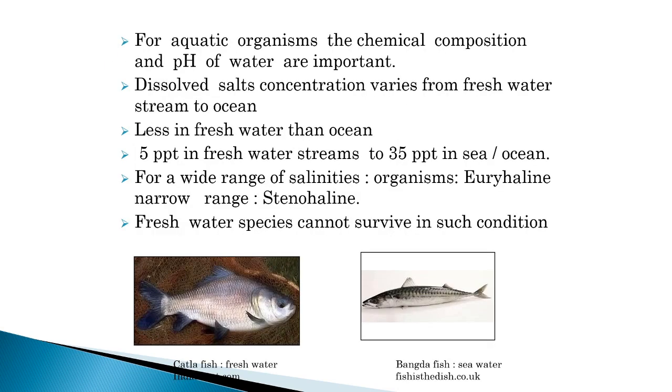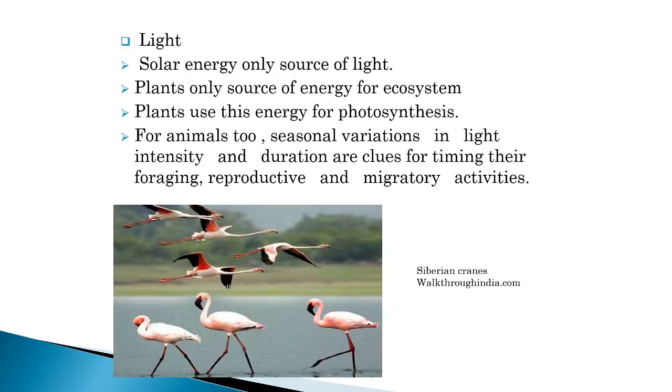For aquatic organisms, the chemical composition and pH of water are important. Dissolved salt concentration varies from freshwater streams to ocean, less in freshwater than ocean, from 5 ppt in freshwater streams to 35 ppt in sea water. So organisms with a wide range of salinity tolerance are called euryhaline, and those with a narrow range are called stenohaline, and freshwater species cannot survive in such conditions.